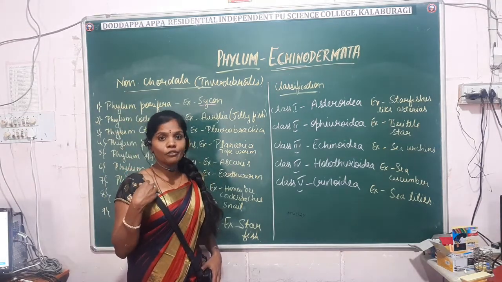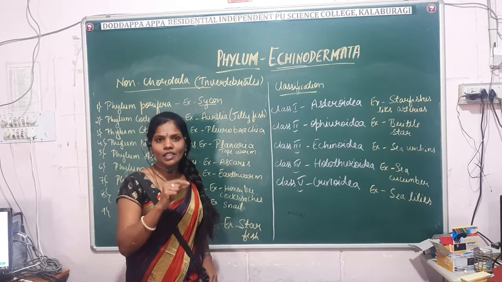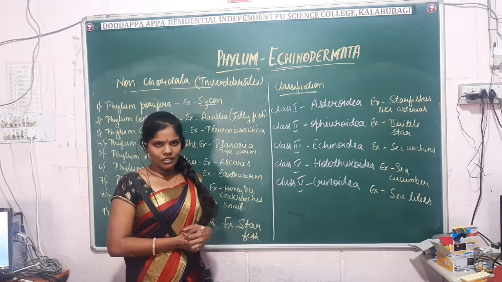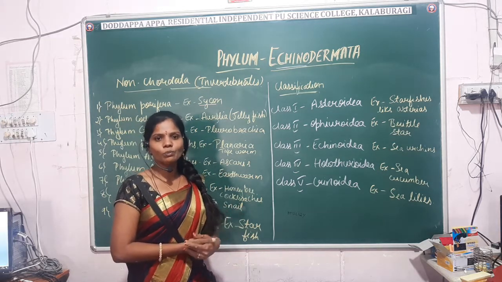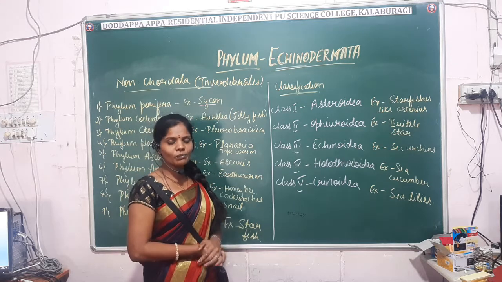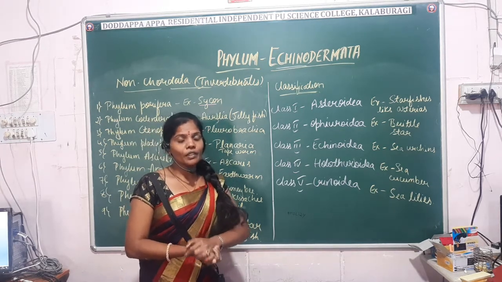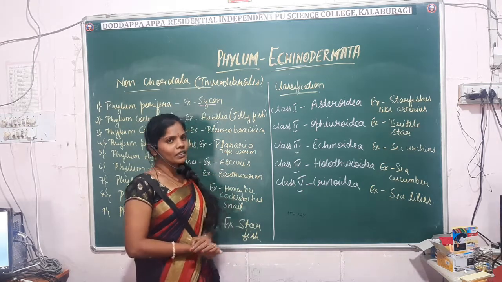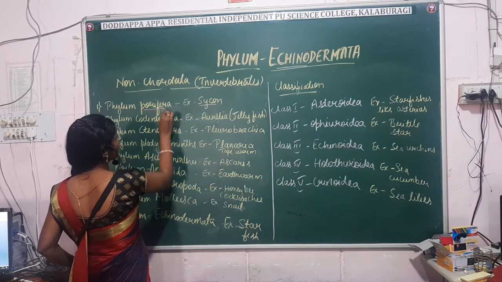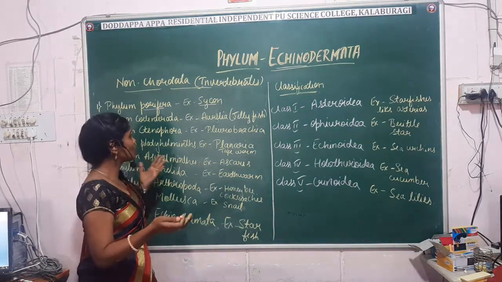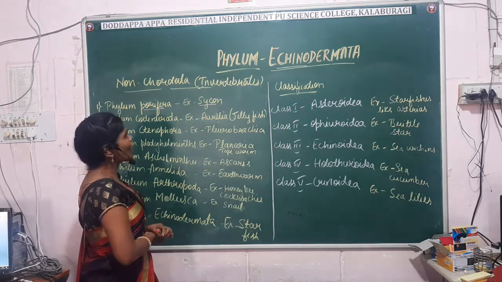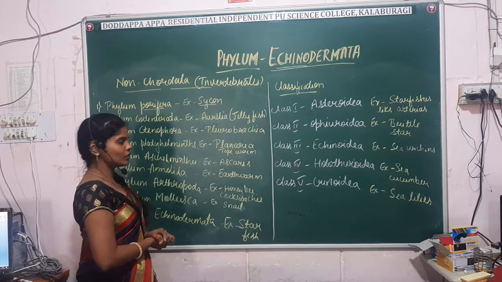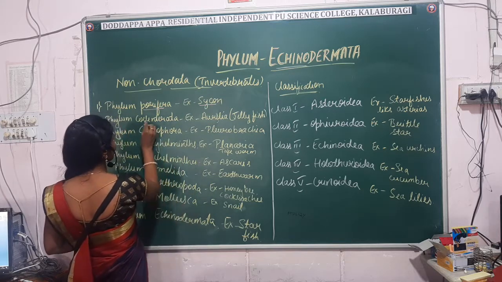In Porifera, you already know that the presence of ostia, the osculum and the water canal system is an important characteristic feature. The water will enter inside through the minute pores known as ostia, and it comes out by the opening known as the osculum. The function of the water canal system you have already studied in detail. Pori means pores, fera means bearing. They are commonly known as pore-bearing animals, or simply sponges, and the example is Scypha.